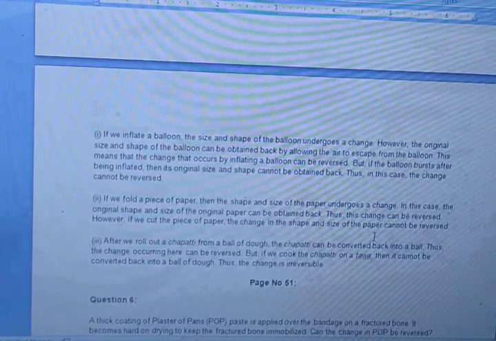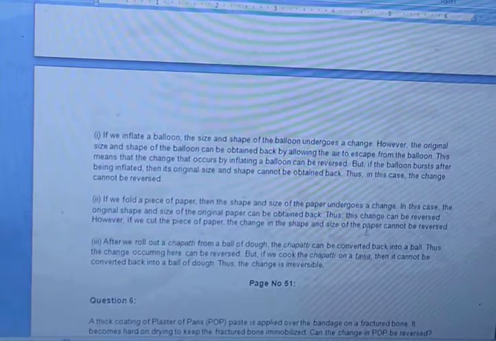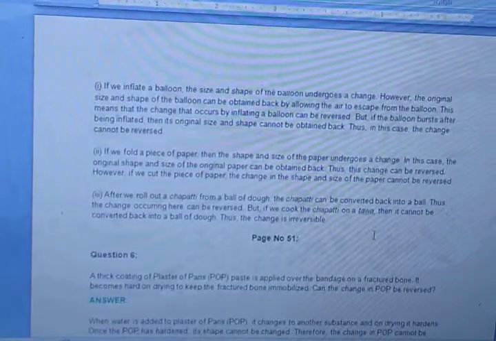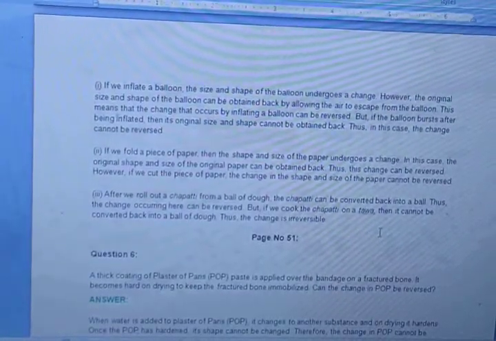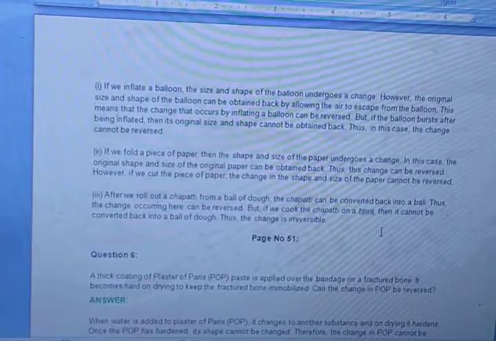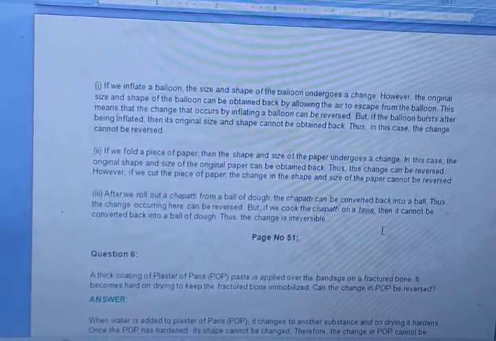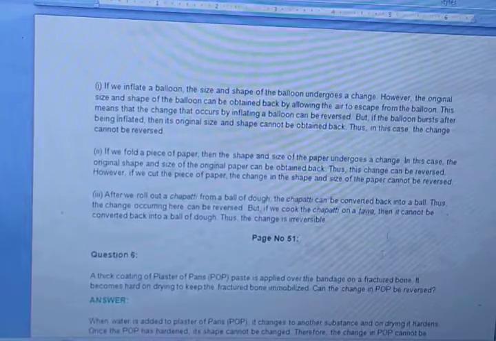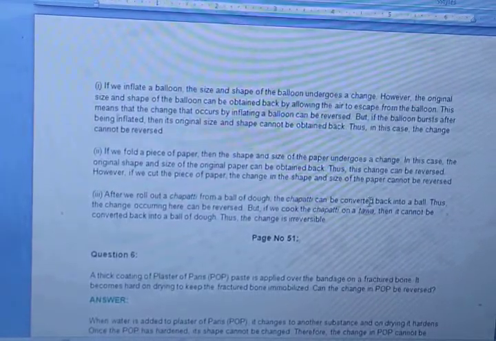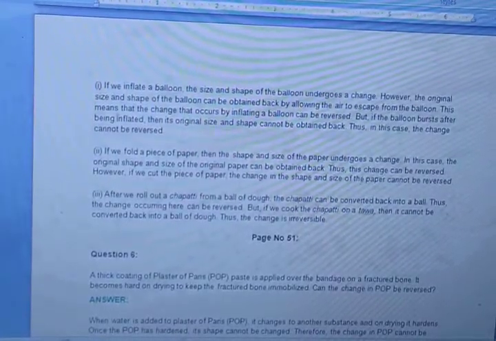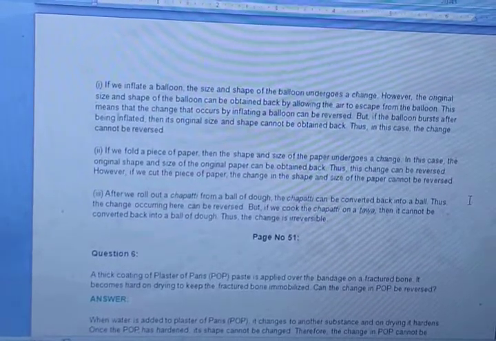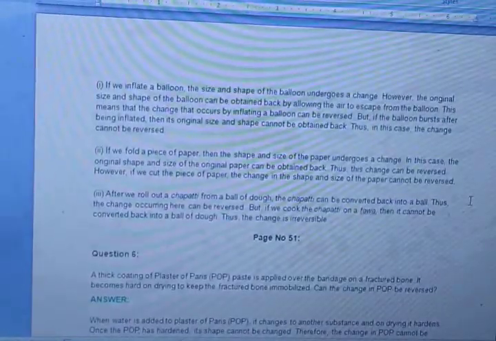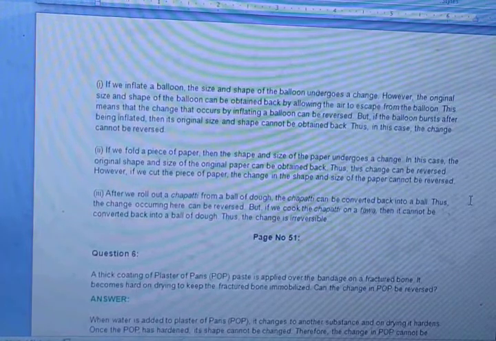What about the second example? If we fold a piece of paper, then the shape and size of the paper undergoes a change. In this case, the original size and shape of the paper can be obtained back. Thus, this change can be reversed. However, if we cut the piece of paper, then the change in the shape and size of the paper cannot be reversed. Meaning if we are folding, then it is reversible. If we are cutting, then it is